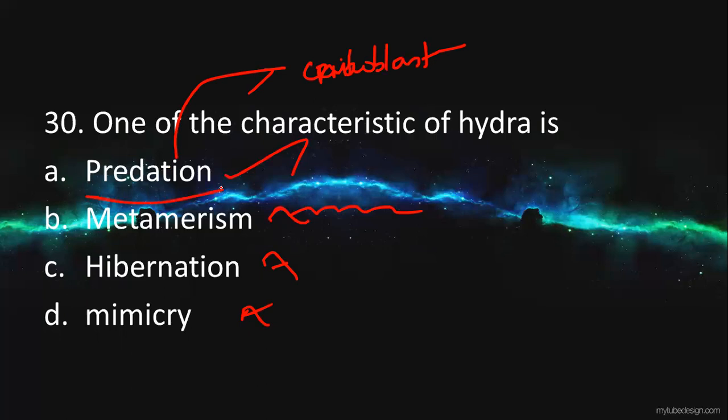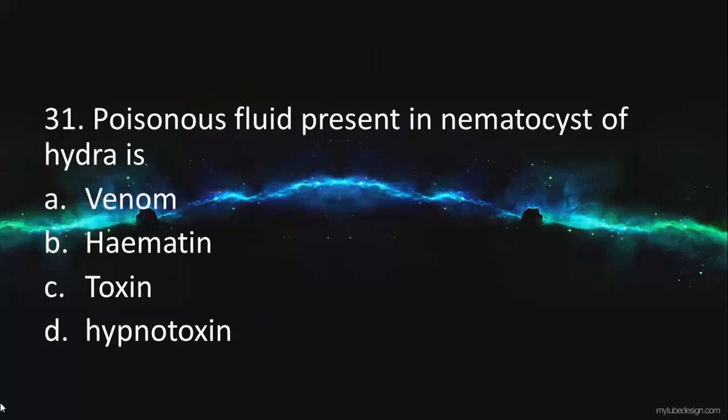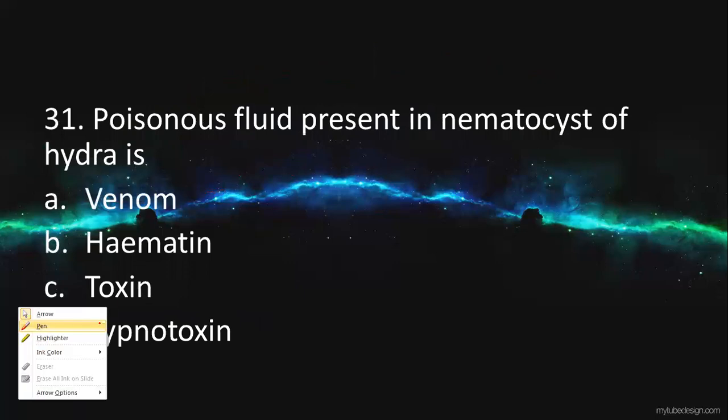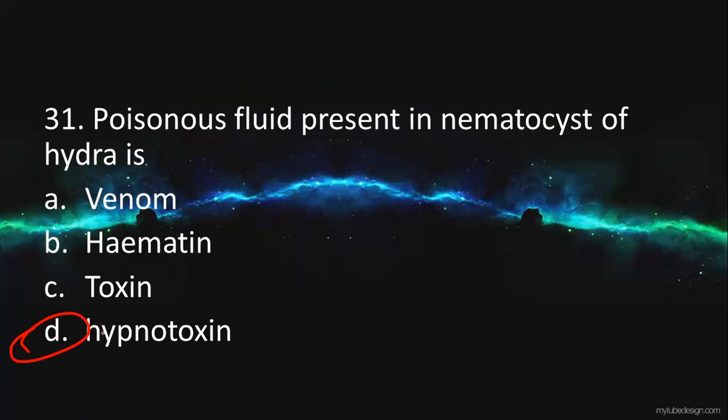They will be predating the organisms with the help of stinging tentacles, which usually exceed up to 200 millimeter in length, and effectively capture the prey organisms. Fine. Next, poisonous fluid present in nematocyst. Already we discussed this question. Hypnotoxin. Okay, hypnotoxin is the poisonous fluid which will be present in the nematocyst of hydra. Right?